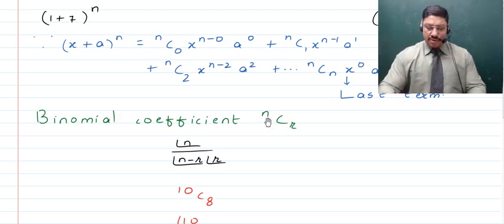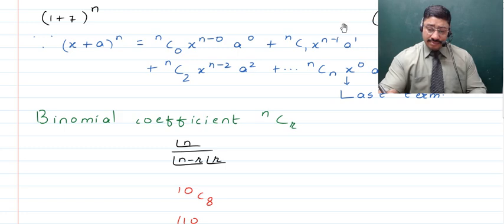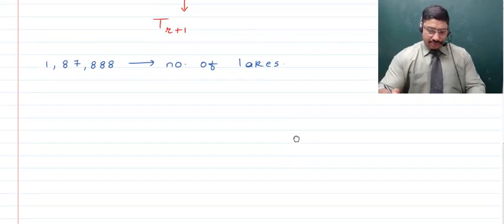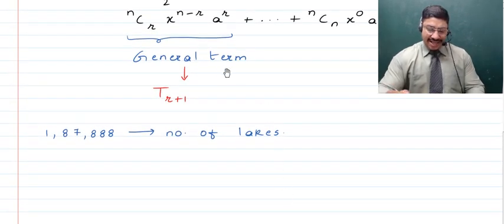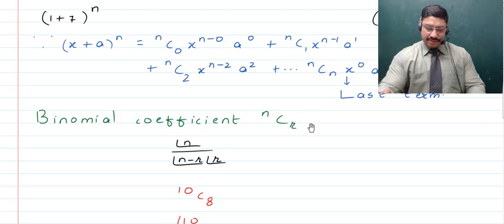Now here, if you talk about the binomial coefficient to be, say, some NCR, which if you remember we got as the general term, right? So do remember that we had the general term to be TR plus 1, which was NCR, right? So NCR is actually the binomial coefficient here, right?